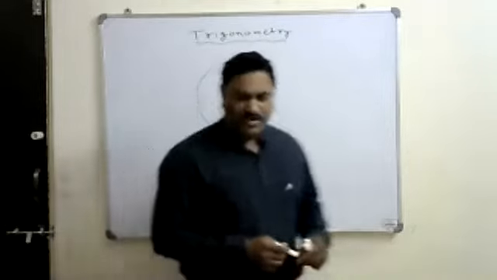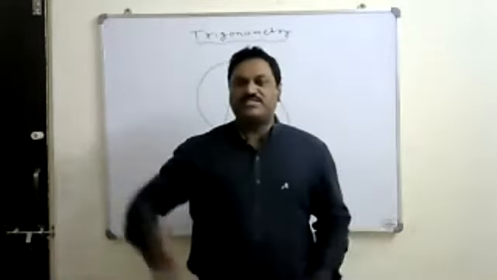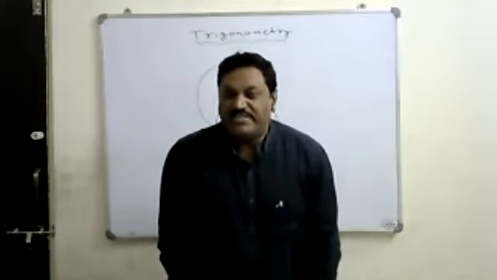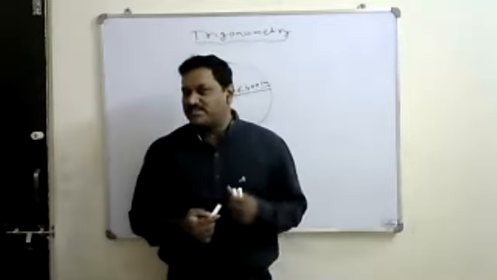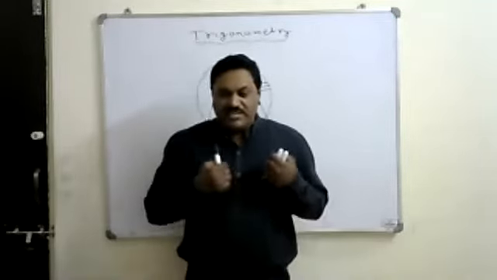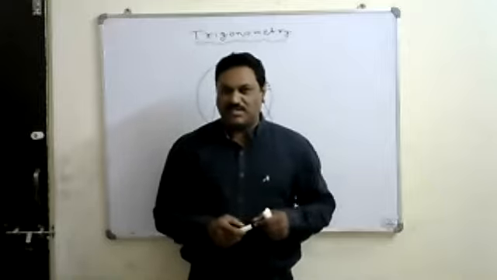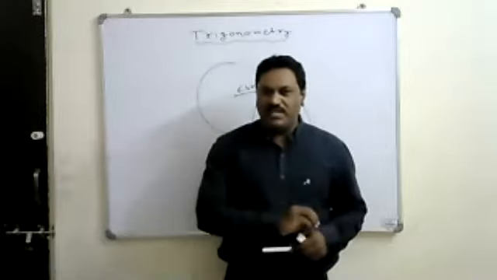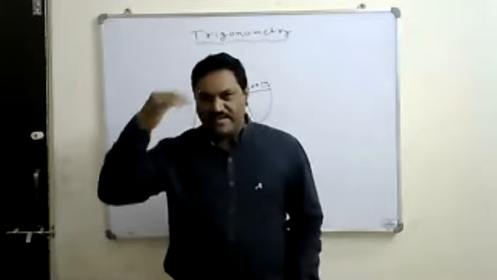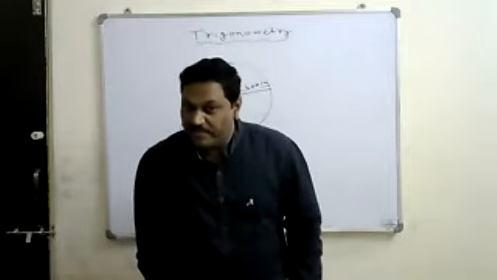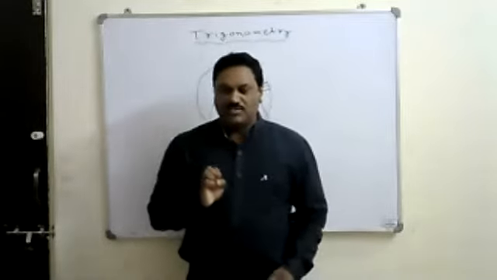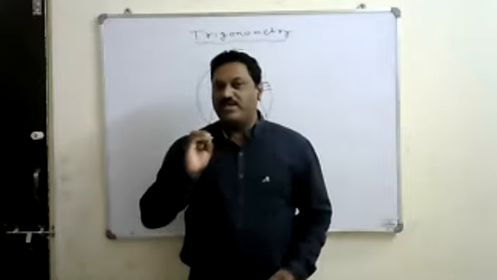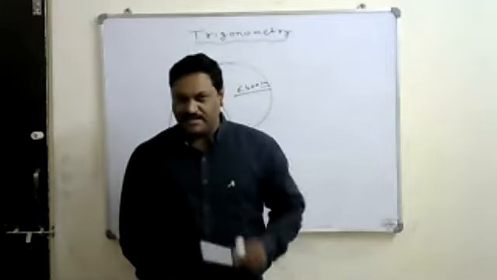The radius of the earth is 6,400 kilometers, and the radius of the sun is more than 12,000 kilometers. How do you know the radius of the sun? How is it possible to know the radius of the sun? Because up to now nobody has gone near the sun, but even though we know the size of the sun. That is around 1200 kilometers, that is the radius.